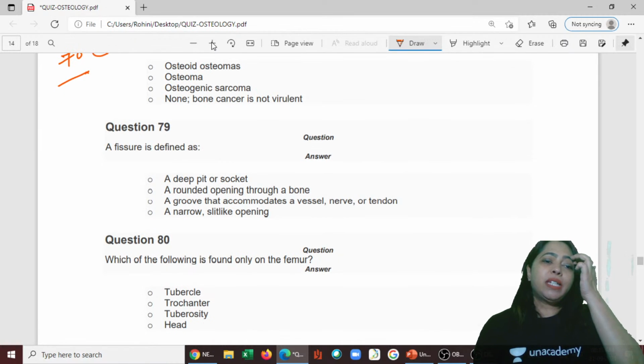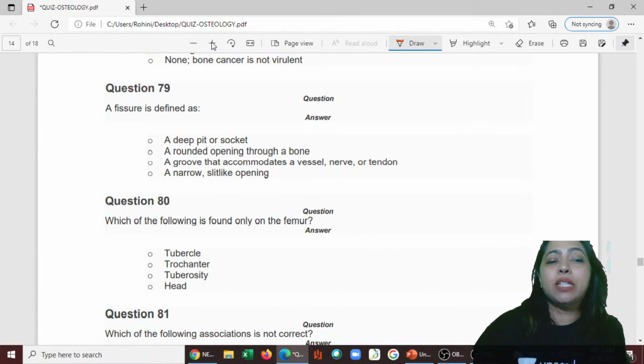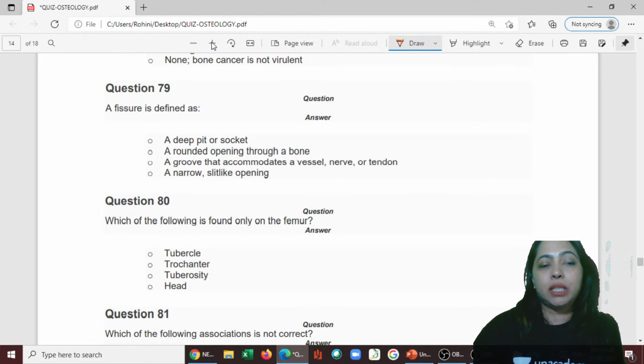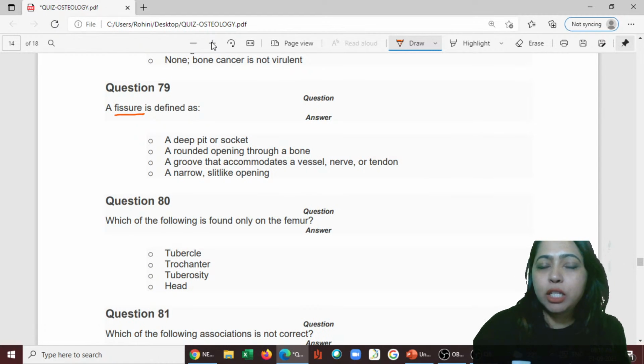The next one, 79. The fissure is defined as, what is the fissure actually? It's not a fossa, it is not a fovea, it's not a foramen. Is it a deep pit or a socket? No, it's not a socket. It's not round also. It is like a slit, right? Is it a groove that accompanies a vessel or nerve?